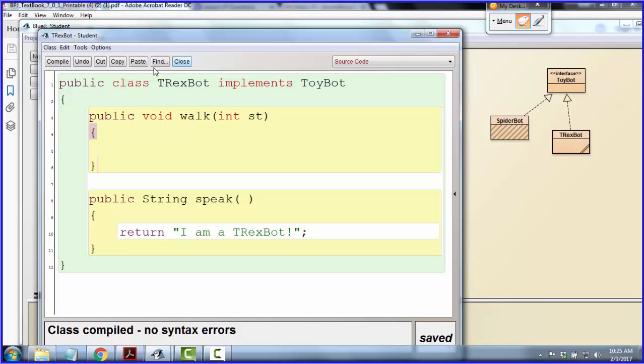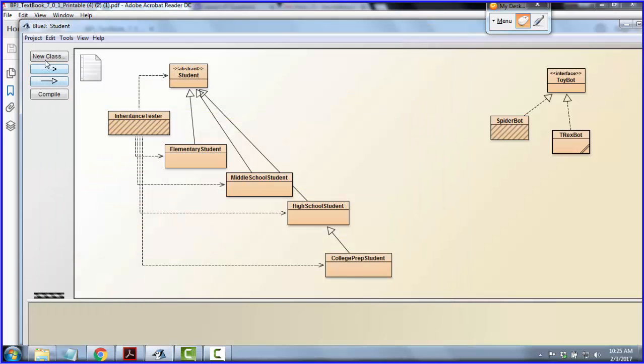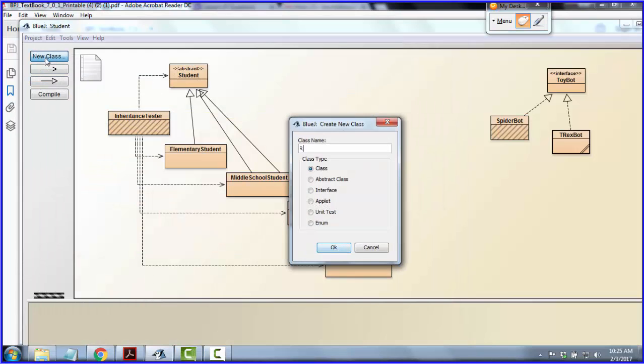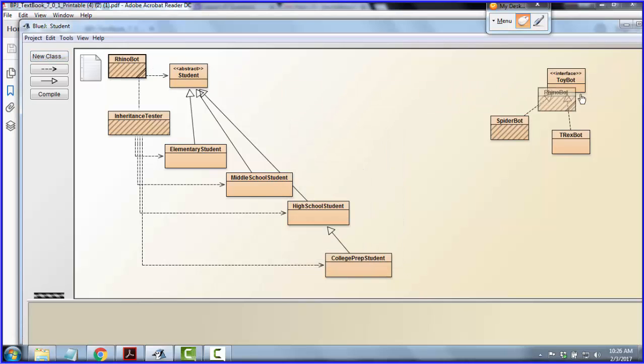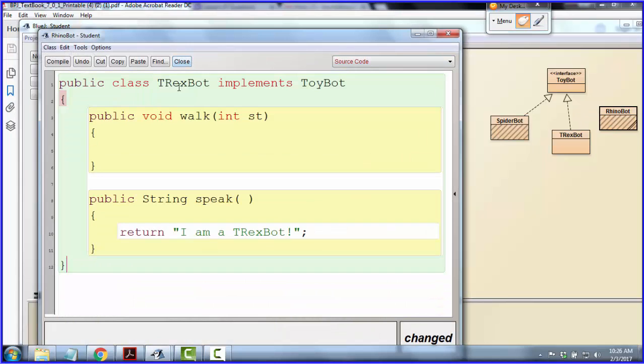All right. So, okay, I think this is fine now. So we had to have a walk method and a speak method. So, okay, we got our T-Rex bot. All right, I'm going to copy all of this. I'm going to make one more, and then we'll move on to something a little different. Let's make a rhino bot. I can't spell rhinoceros off the top of my head, so. All right, so this is a rhino bot, and if you ask it to speak, it will tell you that it's a rhino bot.